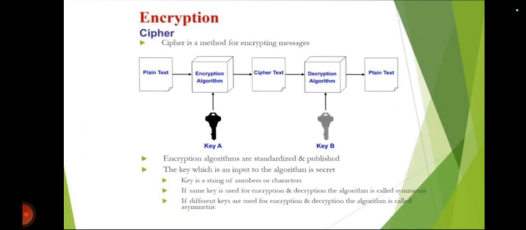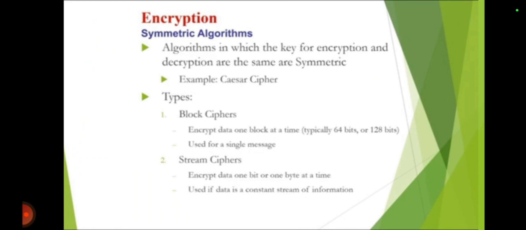Now the encryption algorithms are standardized and published, and the key, which is an input to the algorithm, is a secret, where this key can be a string of numbers or characters. If the same key is used for the encryption algorithm and decryption algorithm, it is called symmetric. And if different keys are used for encryption and decryption, the algorithm is called asymmetric.